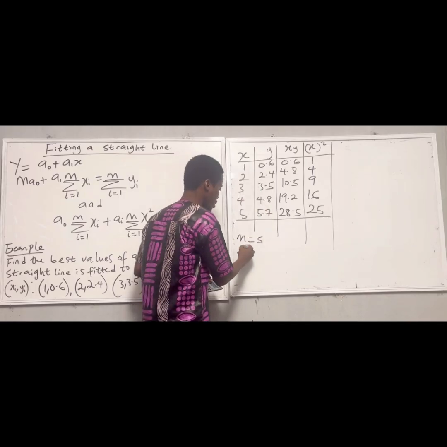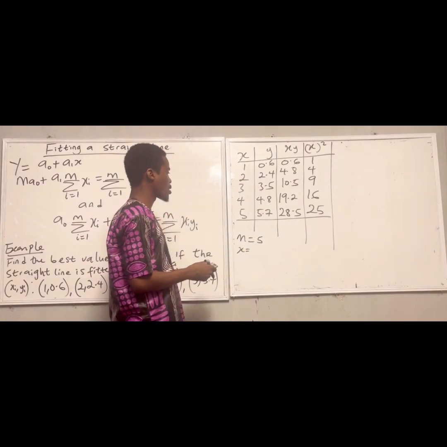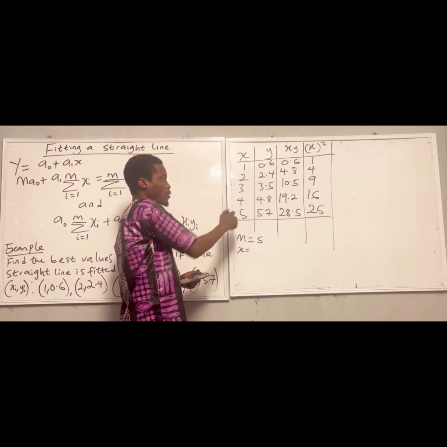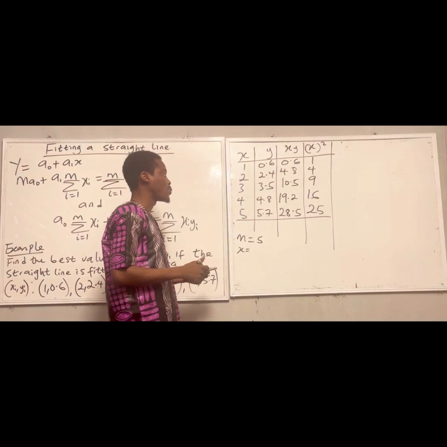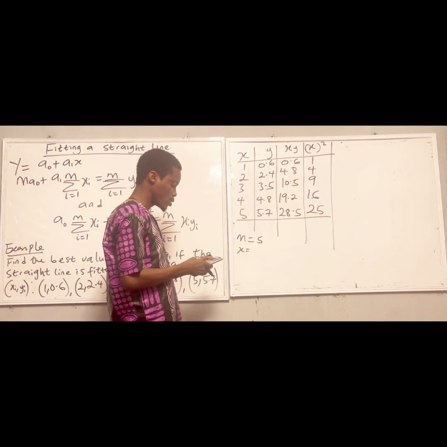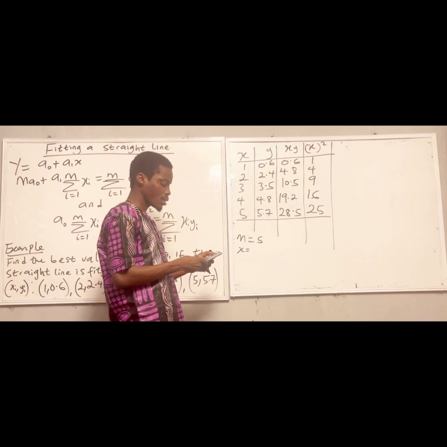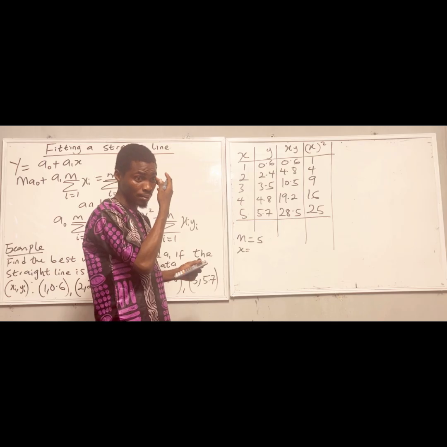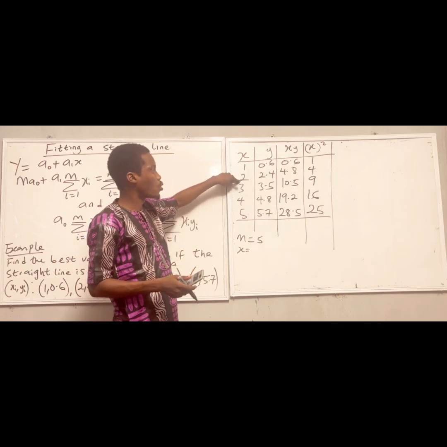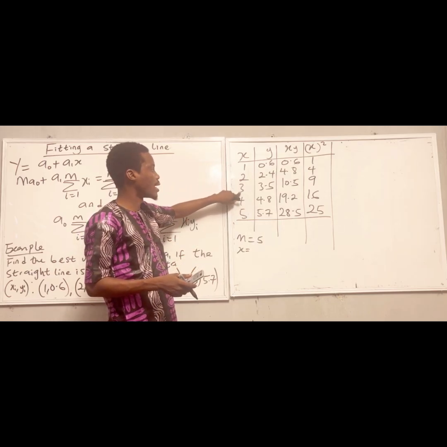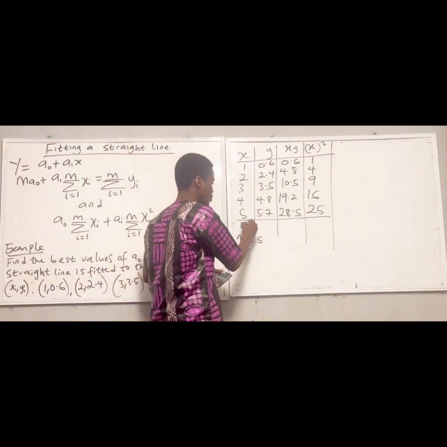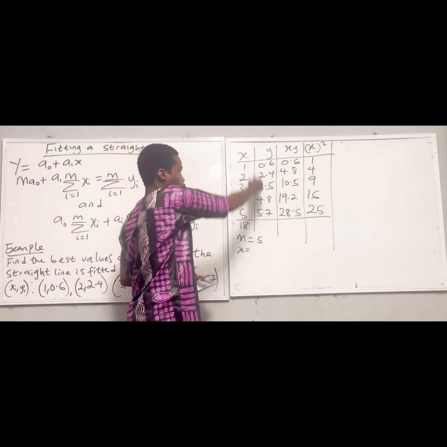What's my x? For me to consider my x, what is my x? My x is 1 plus 2 plus 3 plus 4 plus 5. 1 plus 2 is 3. 3 plus 3 is 6. 6 plus 4 is 10. 10 plus 5, I'm going to have 15. So I have to find the addition of y also.